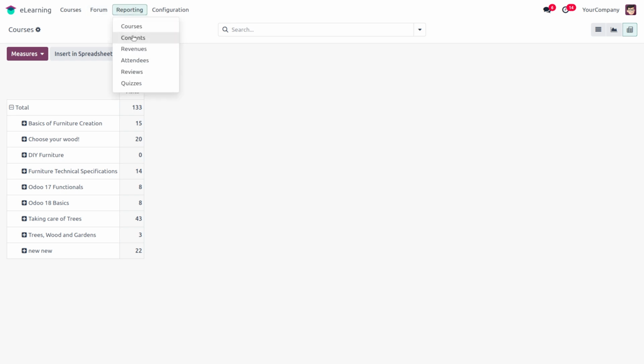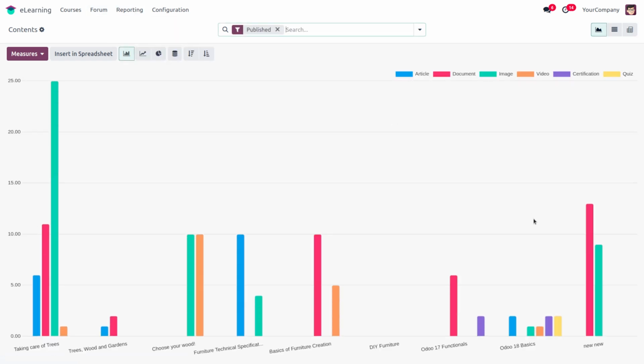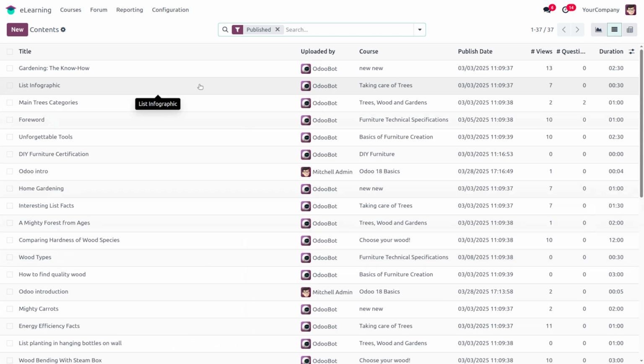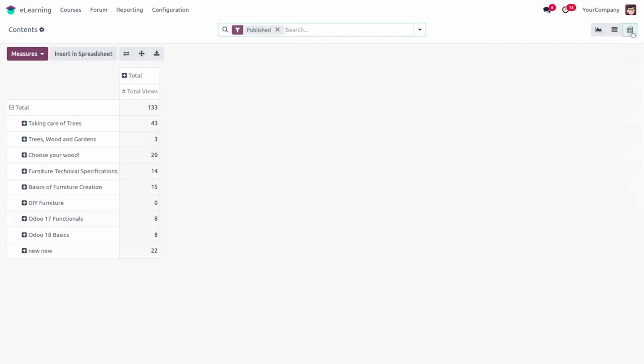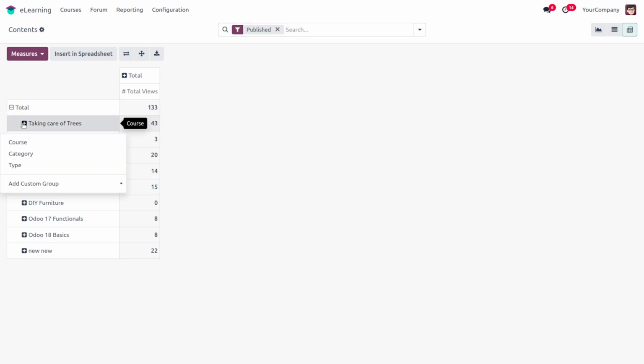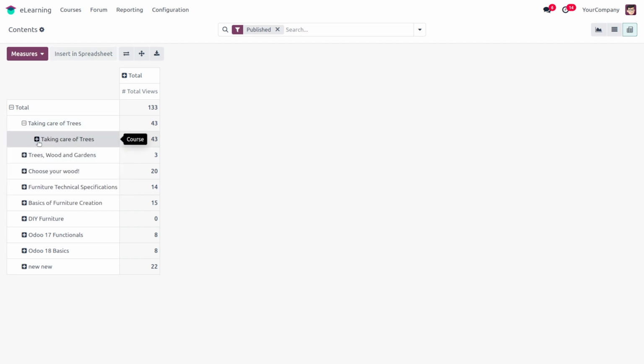Then next is the contents. On clicking this contents, the graphical view is the basic default view. When we move to the list view, we can see all the contents published on the website listed there. And at last we have a pivot view for the contents also, where all the contents will be shown. We can enlarge it by clicking this plus icon, and the course category type can be added to this pivot view.